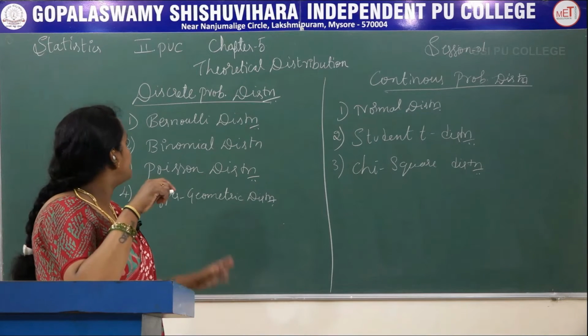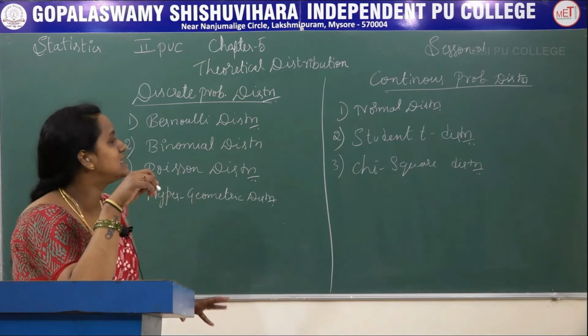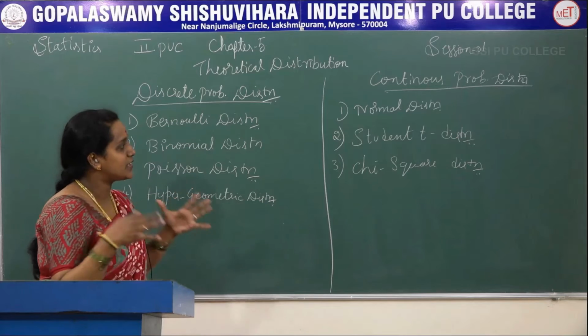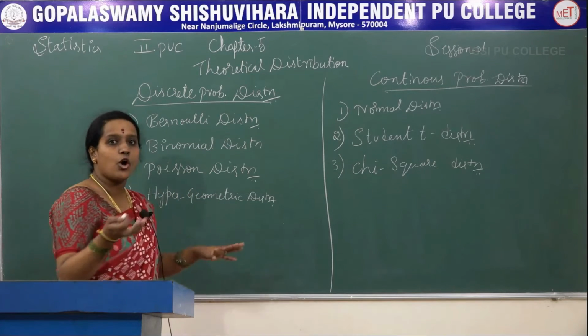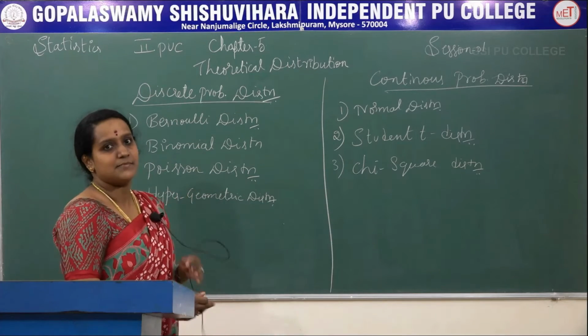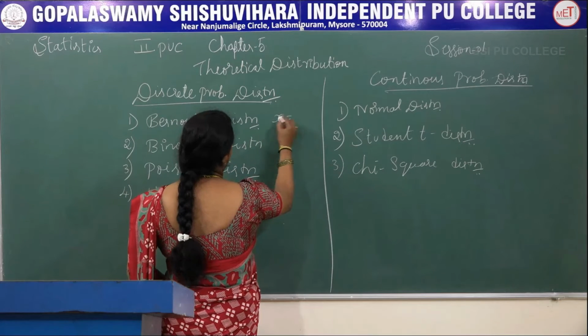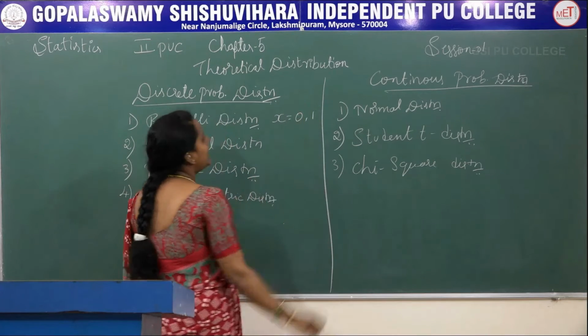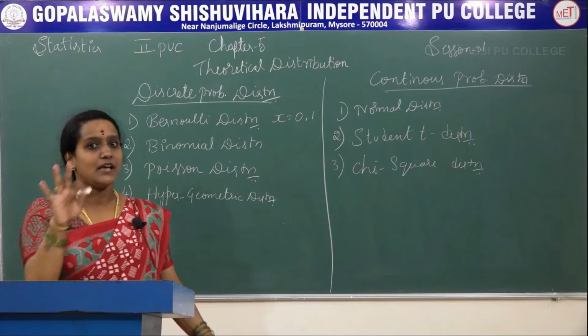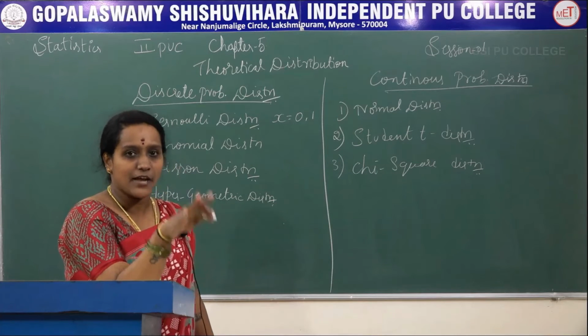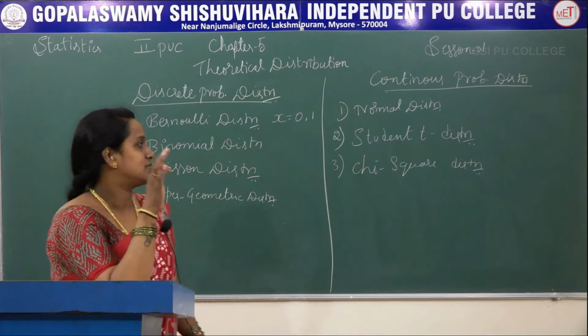We differentiate these distributions based on the sample size. In Bernoulli distribution, x can take the values only 0 and 1. If 0, it is a failure; if 1, it is a success.